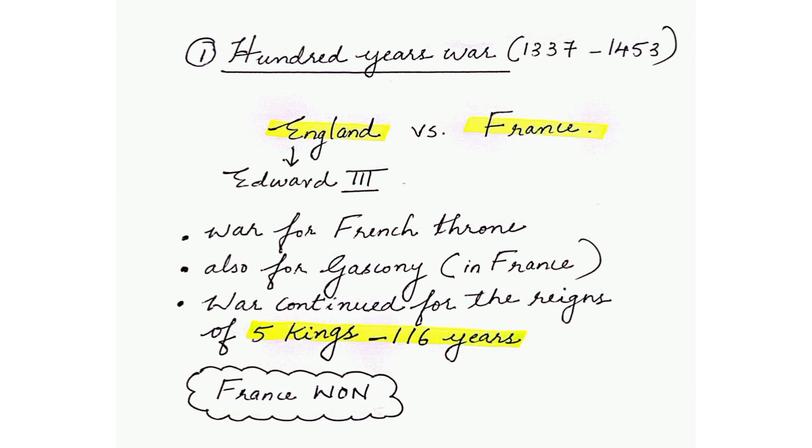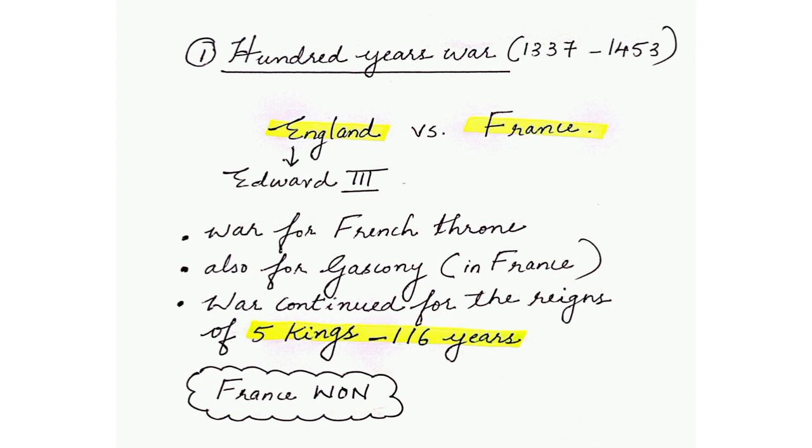Now, many years had passed, and England had a lot of property in France. Many lands in France were in control of England. Now, slowly, you find that the French people, the French king, started to take back the lands which were in control of England.